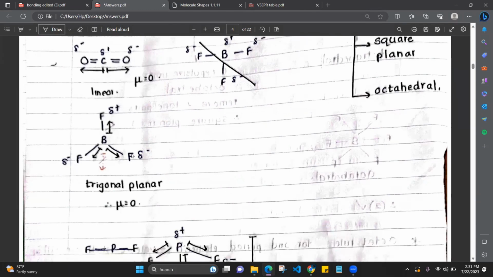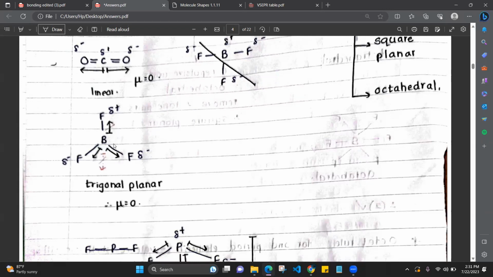Okay, same when it is trigonal planar. Now, BF3 is trigonal planar, right? So when we draw the dipole moments of these individual bonds, what is happening? One will be to this side, one will be to this side, always towards fluorine. Why? Because fluorine is the most electronegative. Here it should be delta minus. It is a mistake, okay? Here it should be delta minus, right? Boron is only delta plus.